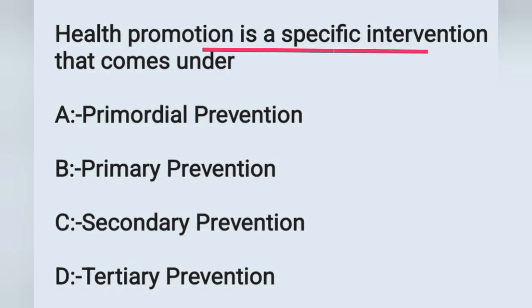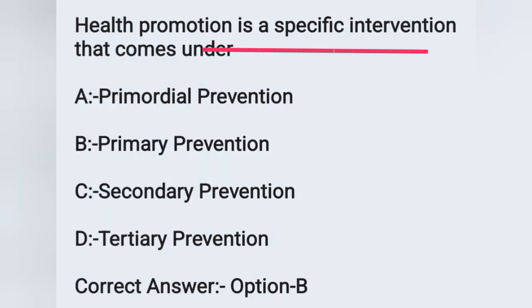Health promotion is a specific intervention that comes under. Option A, primordial prevention. Option B, primary prevention. Option C, secondary prevention. Option D, tertiary prevention. Health promotion and specific protection come under primary prevention. Option B is the correct answer. For example, general health promotion methods like health education, food fortification, lifestyle and behavior changes, and environmental factors are all health promotion methods, so they come under primary prevention.